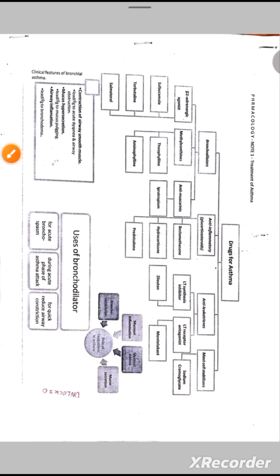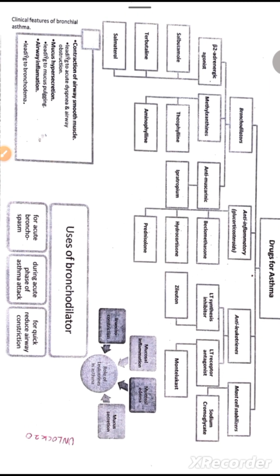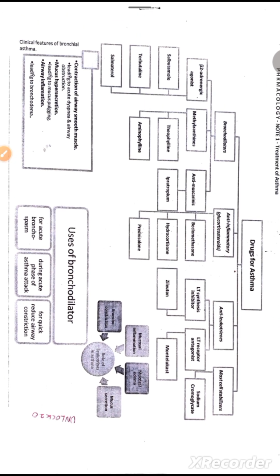So now you have learned the drugs which are used in asthma, and the mnemonic is BAAM: bronchodilators, anti-inflammatory drugs, anti-leukotriene drugs, and mast cell stabilizers.